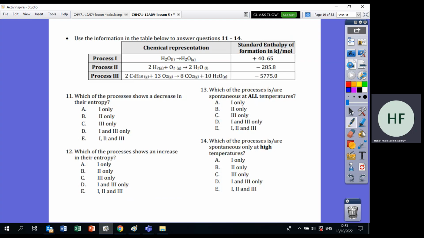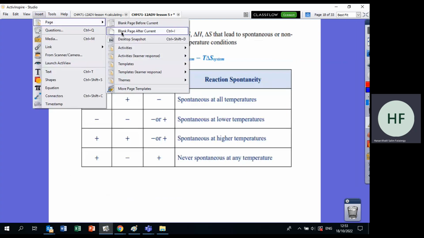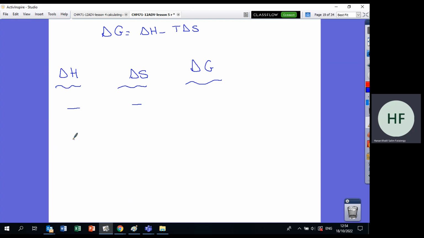Okay, now before we continue, let me tell you about these signs. How can you know these signs? How can you memorize these signs? Now, as you know, delta G is equal to delta H minus T delta S. So the sign of delta G depends on delta H and delta S. Okay, what are the options? You might have both of them negative, or both of them positive, delta H positive and delta S negative, delta H negative and delta S positive. So these are the four different combinations that you might get.